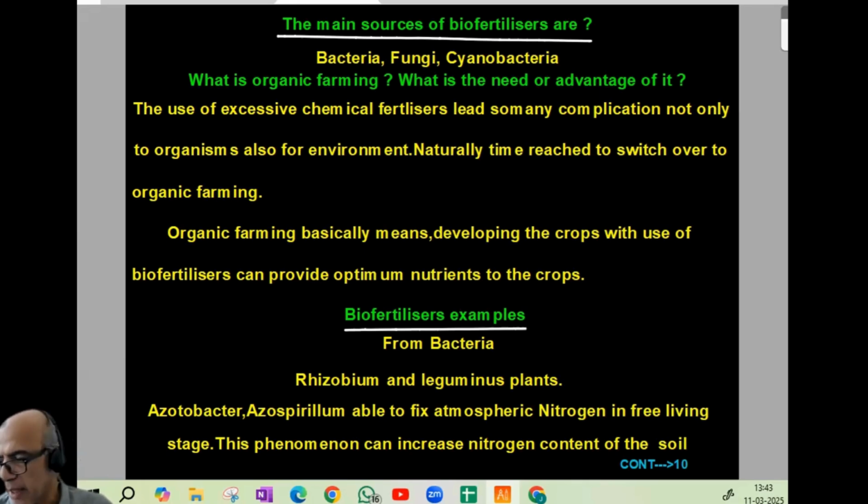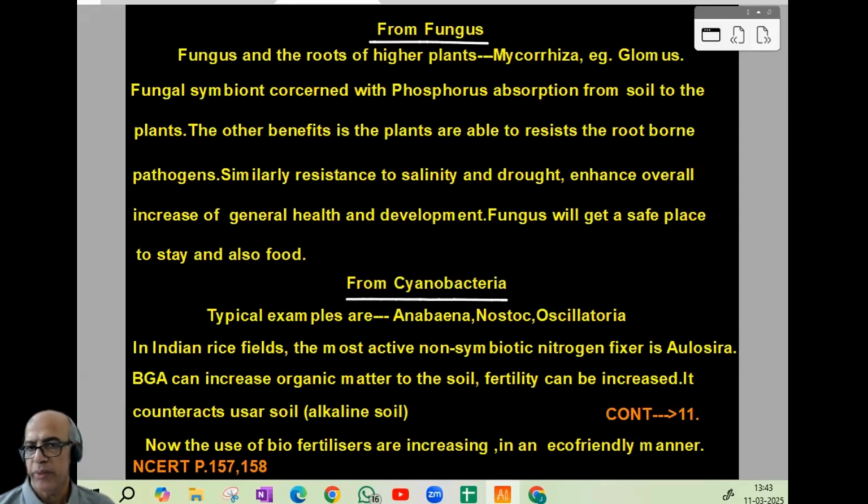And what are the typical examples of biofertilizers? Starting with the bacteria: Rhizobium with leguminous plants, and organisms like Acetobacter and Spirillum able to fix atmospheric nitrogen in the free-living stage. This phenomenon can increase the nitrogen content in the soil. Nitrogen, as you know, NPK, the most basic minerals required by the plant. Now, next is fungus. We are discussing NCERT-based content. The association of fungus and roots of higher plants that we studied in bioclassification is called mycorrhiza.